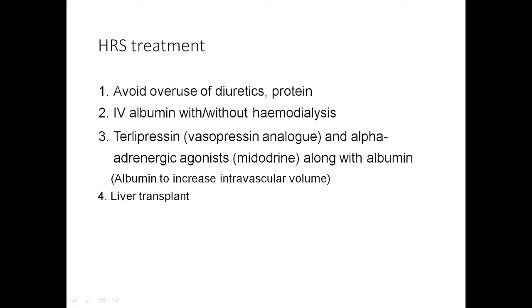So, how will you treat hepatorenal syndrome? Here we have to avoid overuse of diuretics, because that will also cause hypovolemia and decreased blood supply to the kidneys. Then we can go for volume expansion by IV albumin. We can use terlipressin because that will cause vasoconstriction in the splenic circulation and increase blood supply to the other parts of the body. So, we can go for terlipressin and ultimately liver transplant.